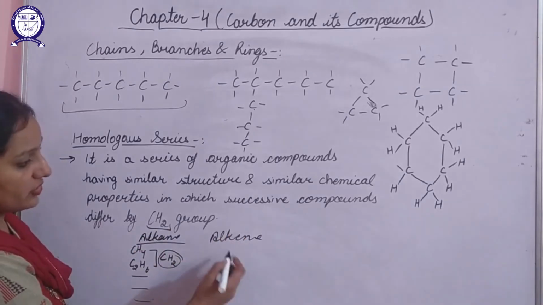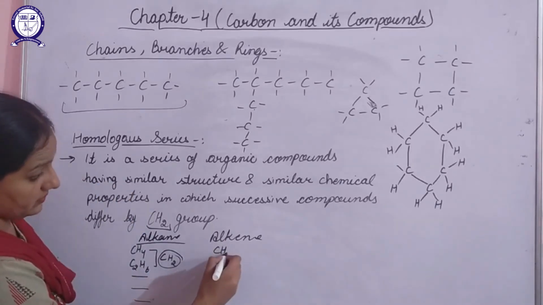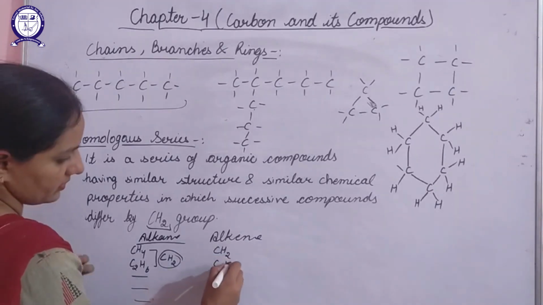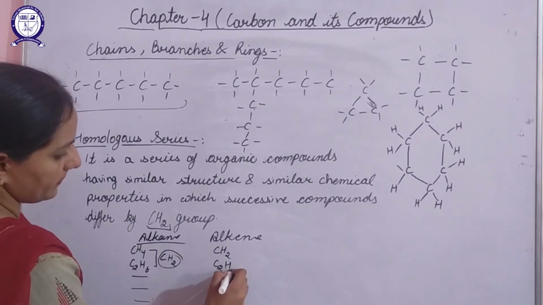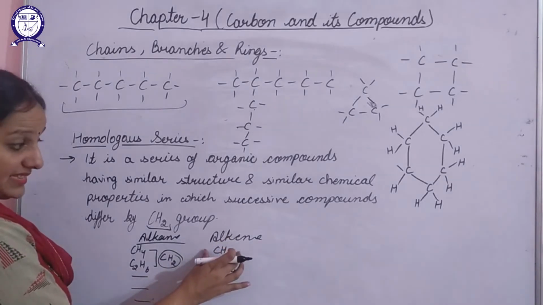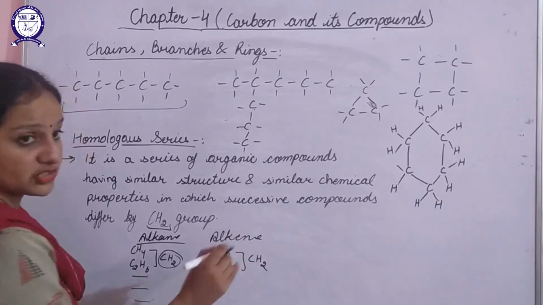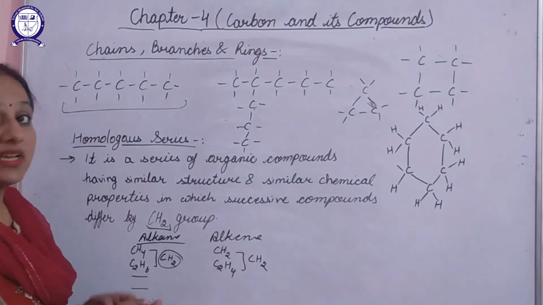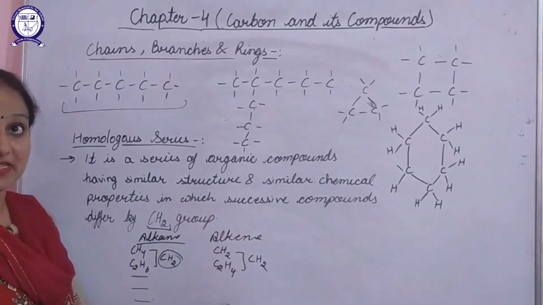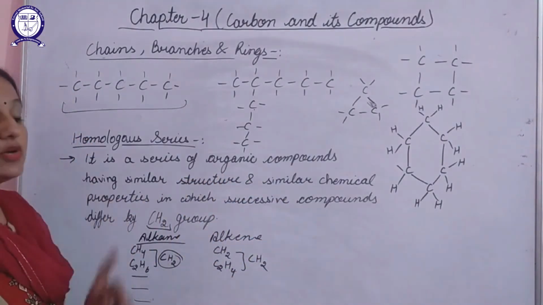In a similar way, if we talk about alkenes, it is CH2 and C2H4. So this is methene and ethene. The difference between them is also CH2. In a similar way, we can show it for alkynes also. So this is the homologous series of alkenes, and the next will be the homologous series of alkynes. So what we have studied is the homologous series.